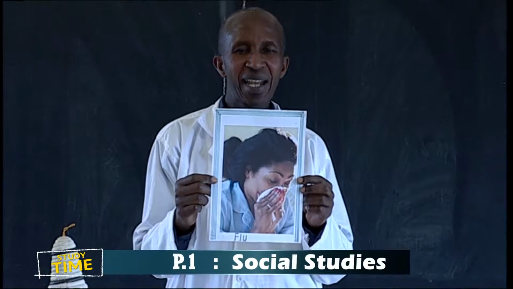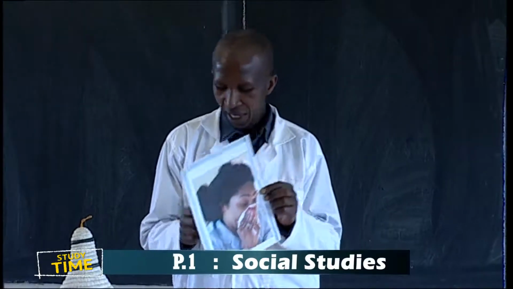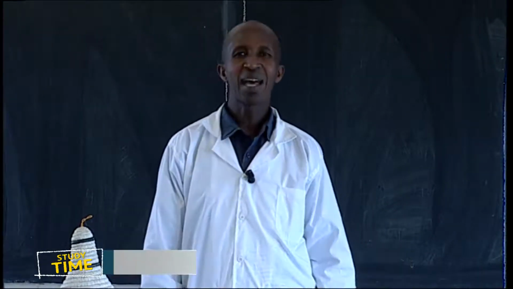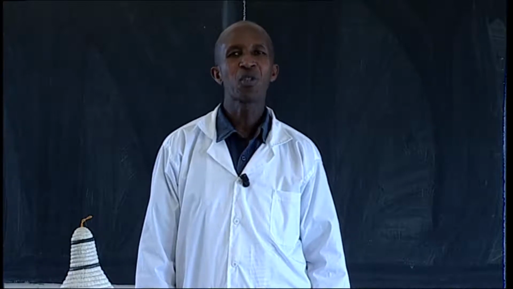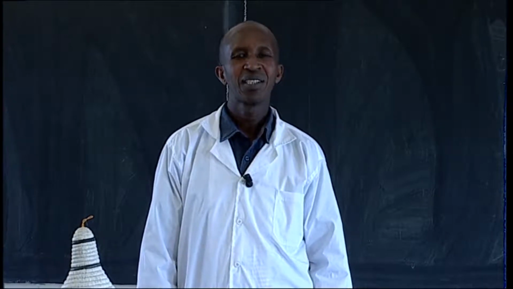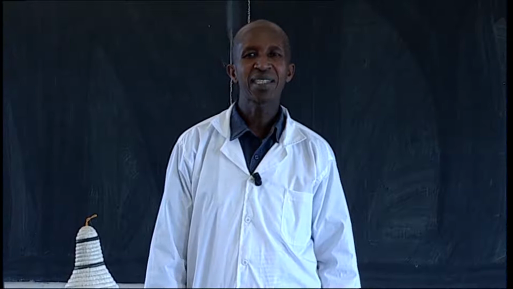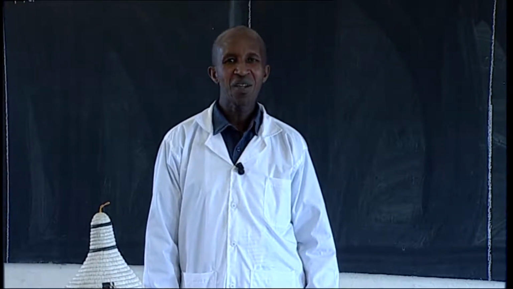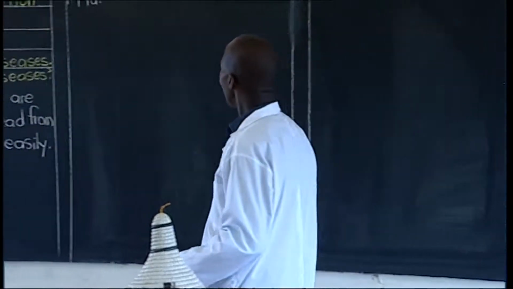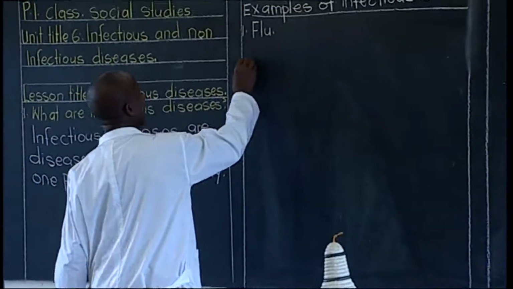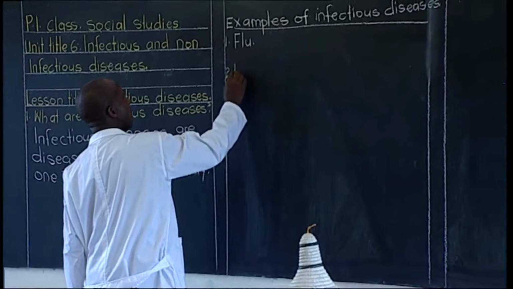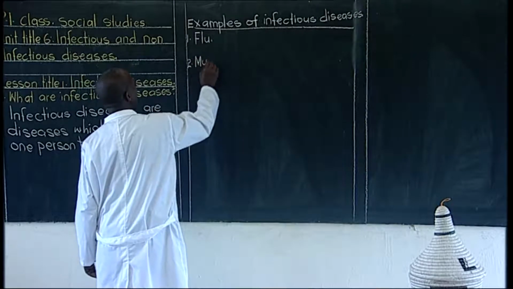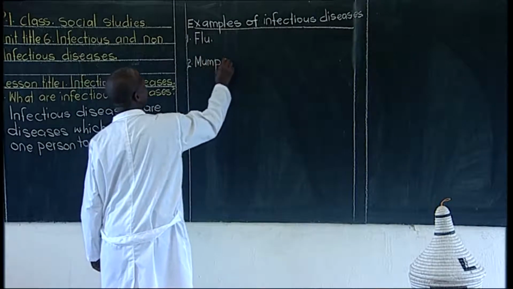Good children, let us continue looking at other examples. Think of other examples other than flu. Good. The second one is mumps. Mumps.